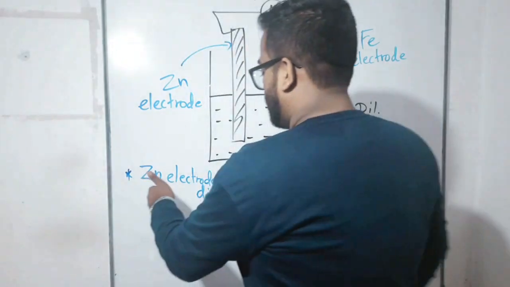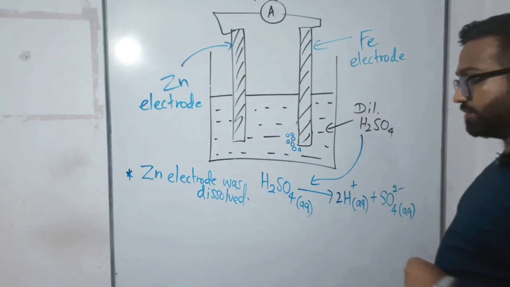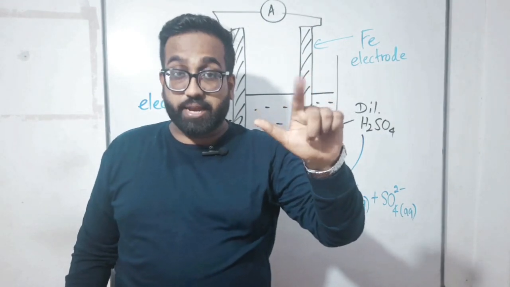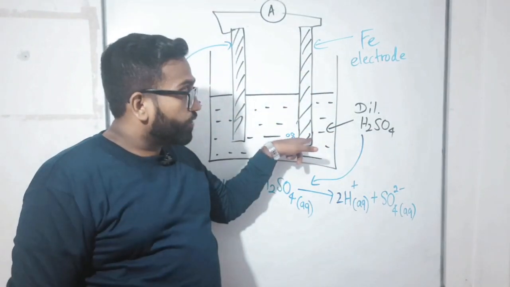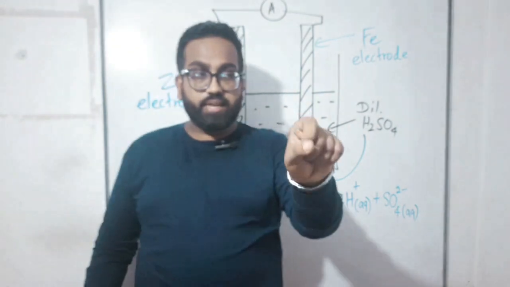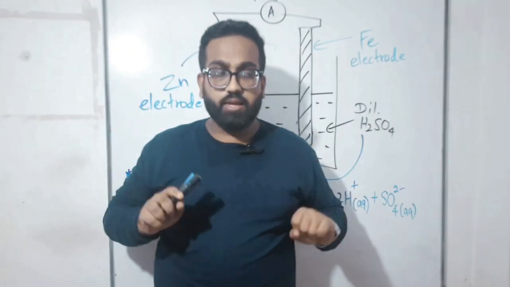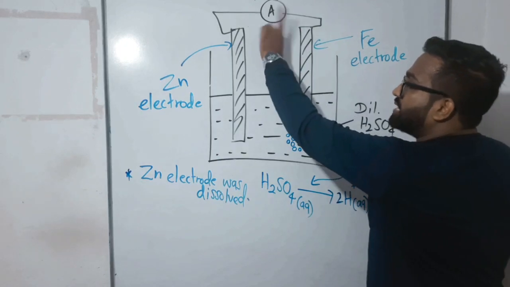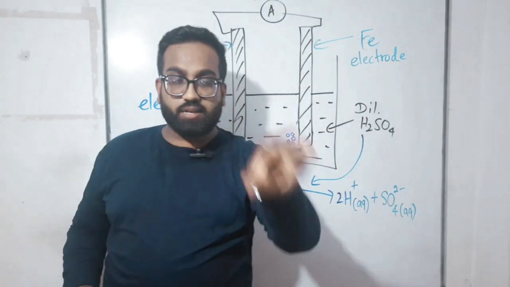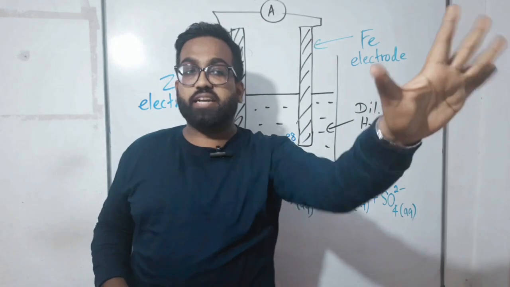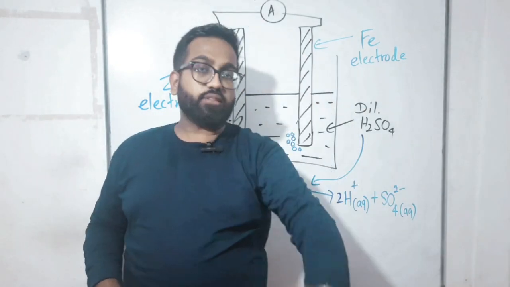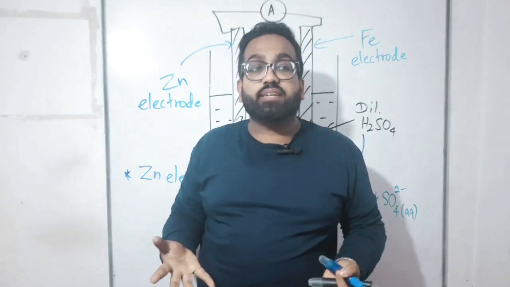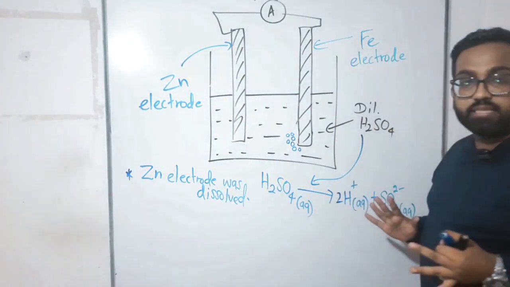First one is the zinc electrode was dissolved. Second one is gas bubbles are liberated near the iron electrode. What is that gas? We don't know yet. Third one is the indicator of the ammeter is rotated. It means current flows through that. Understand? Those are the three observations you should know. Now let's analyze the reasons for those three observations in this cell.